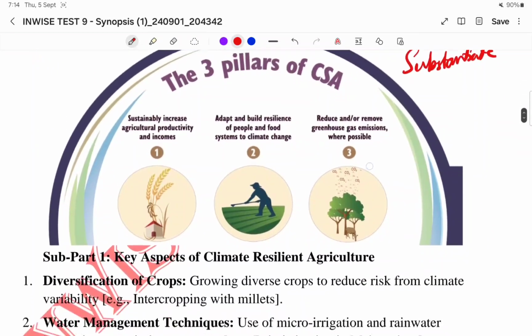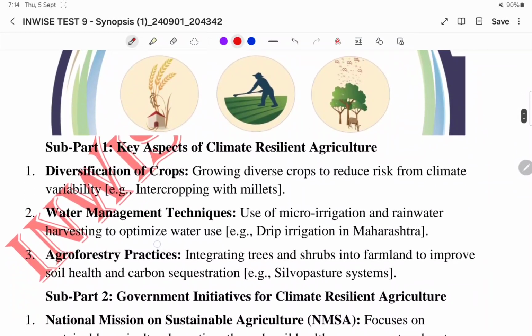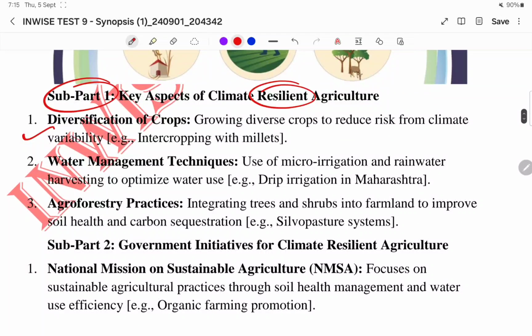Okay, so climate resilient agriculture, this is the diagram depicting that. Then come to subpart 1, key aspects of climate resilient agriculture. One is diversification of crops, growing diverse crops to reduce the risk from climate vulnerability. Example, intercropping with the millets. Then water management techniques, use micro irrigation, rainwater harvesting to optimize water use, like drip irrigation in Maharashtra.